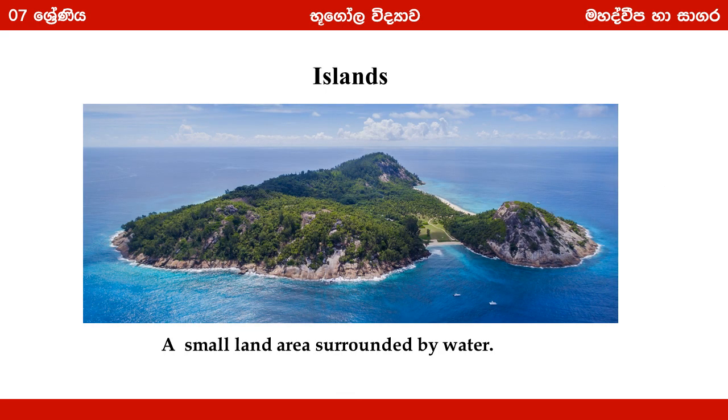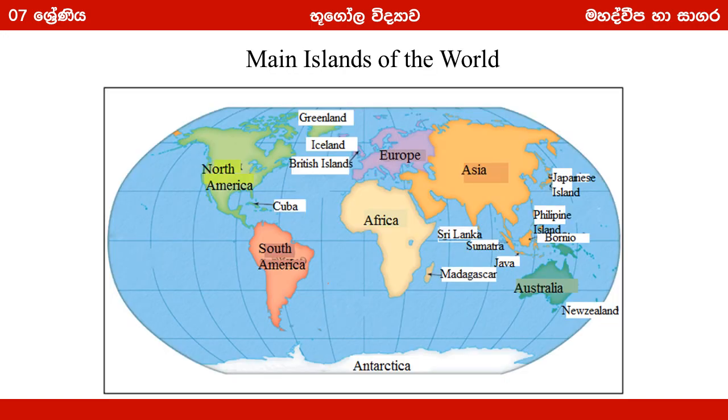Islands are also surrounded by water, but they are small land areas. Here are some main islands in the world. You know, the largest island of the world is Greenland. Then you may have heard about Iceland, British Islands, Cuba, Madagascar, Java, Sumatra, New Zealand, Borneo, Philippine Islands and Japanese Islands. Do you know our country Sri Lanka is also an island?